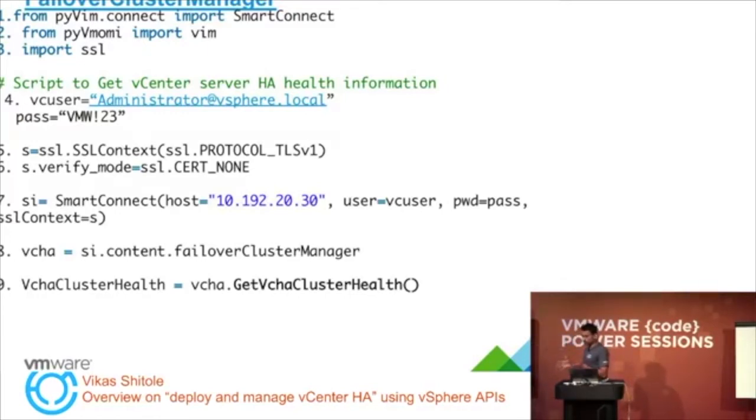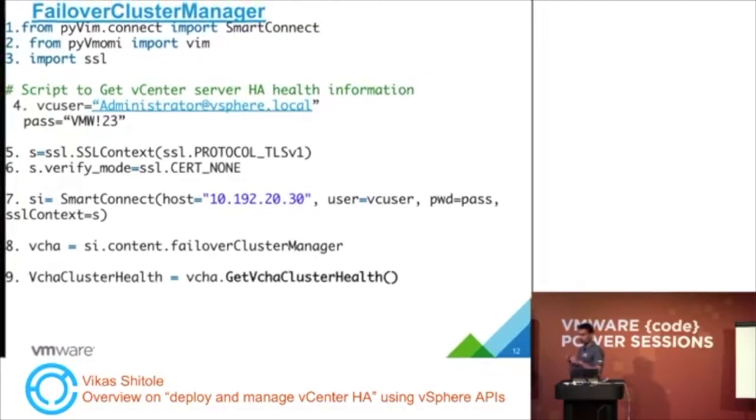And that is the object I talked about, the topmost object in vSphere. Once we have hold of that, we can get hold of any managed object in vSphere. So accordingly, in the second last line, vCHA equal to, I'm using the SI object, and then going to the property called content, and content has all the managed objects as properties.